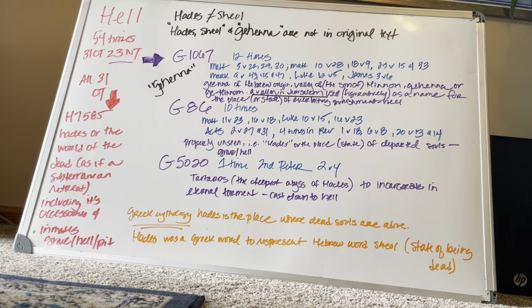Old Testament was written in Hebrew, G for Greek for New Testament, but they come from H7585, which is Hades, or the world of the dead, as if a subterranean retreat, including its accessories and inmates, grave, hell, or pit. Keep in mind from yesterday that Hades and Sheol, that's why there's the black with the not equal sign, those terms are not equal. It is not interchangeable. And also remember from yesterday that the terms Hades, Sheol, and Gehenna are not in the original text. And we're going to talk about how we know that later.